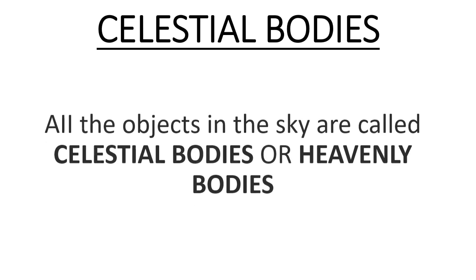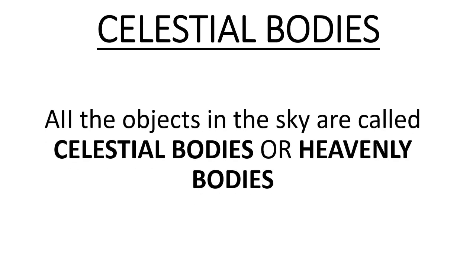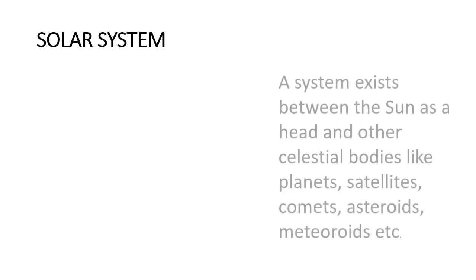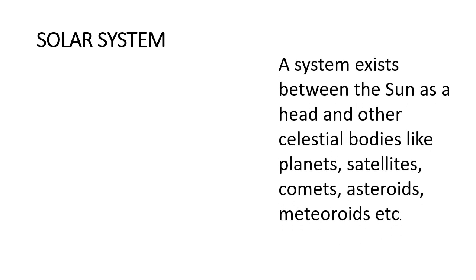All these objects in the sky are called celestial bodies or heavenly bodies. It seems they are the same in characters, but they differ in their characters, which we will study in this chapter. First, we will study the solar system. Solar system means the family of the sun, to which our planet Earth belongs, meaning we belong.